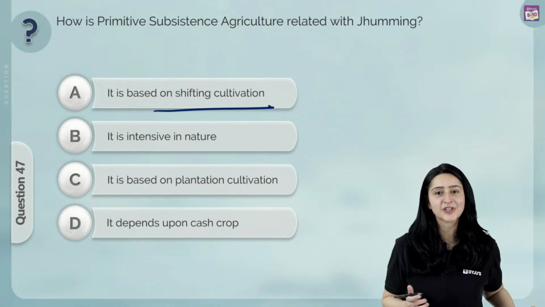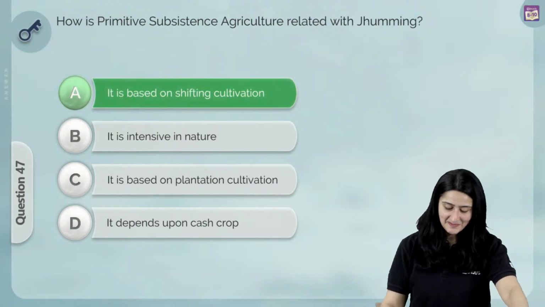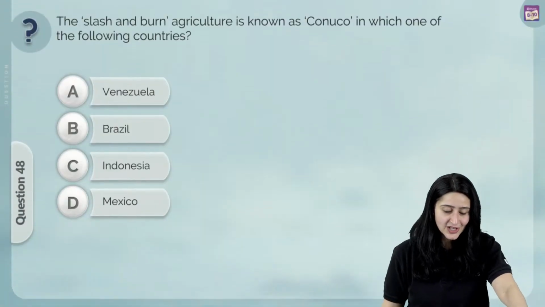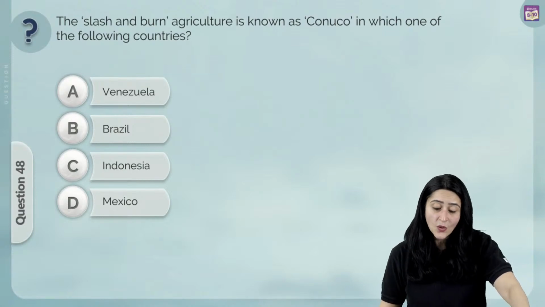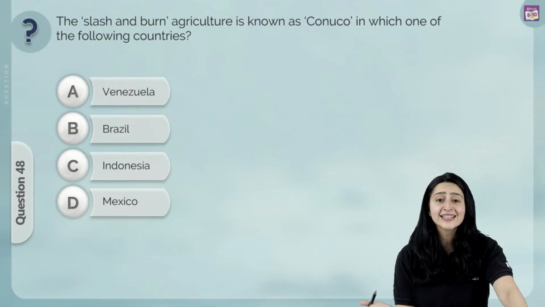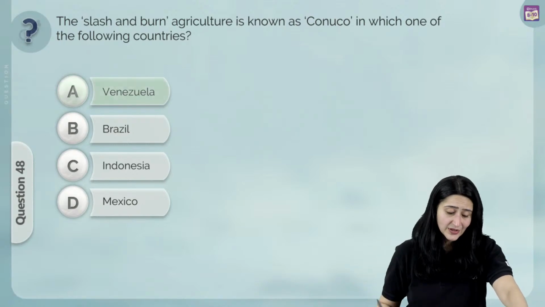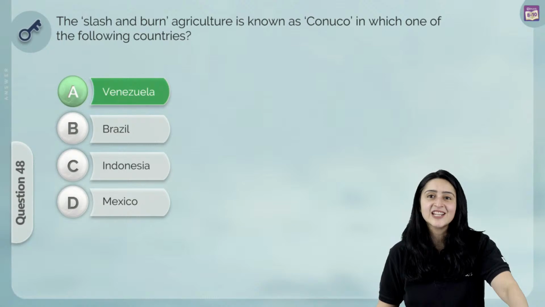It is based on shifting cultivation, and so A is the correct answer. Let us move on to our next question. Slash and burn agriculture is known as Conuco in which of the following countries? Very easy. This is a direct question. We found the answer in the passage. We know that the answer is Venezuela.